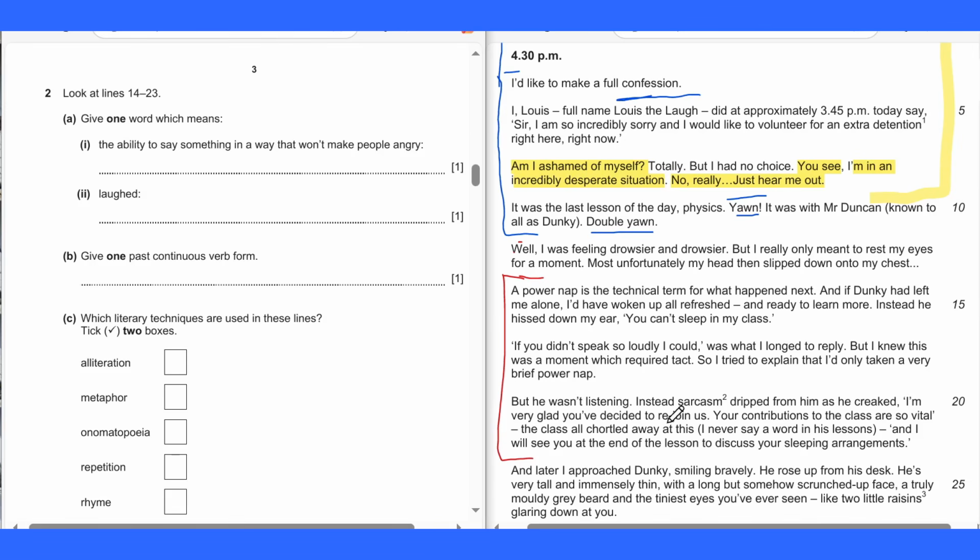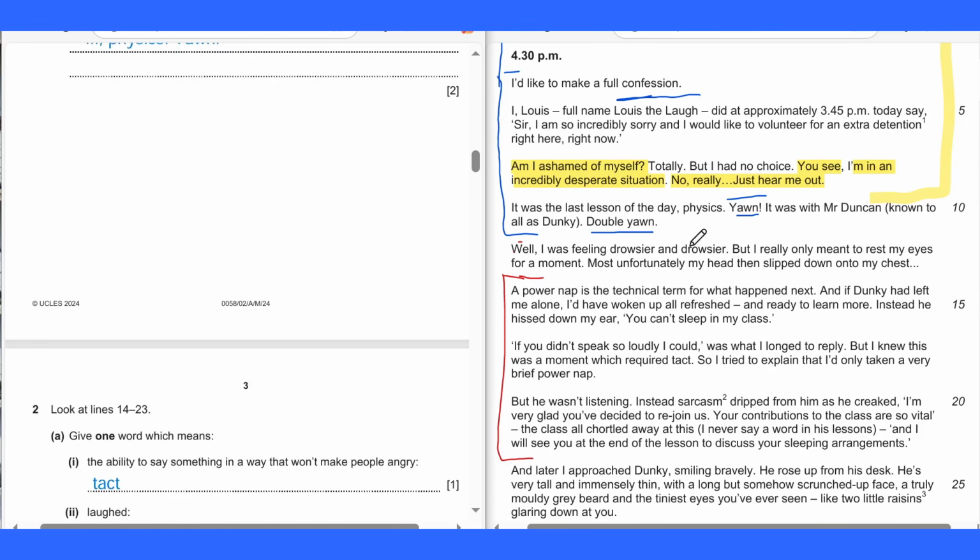We have to skim the text to get that strictly one word. Have you got your answer? Let's check it out. If you haven't, please pause this video and find the one word. So it's tact. Tact is in here, which is required. It means the ability to say something in a way that won't make people angry.